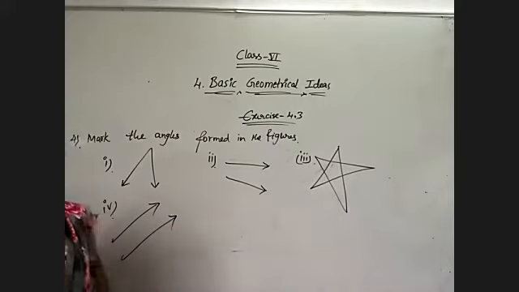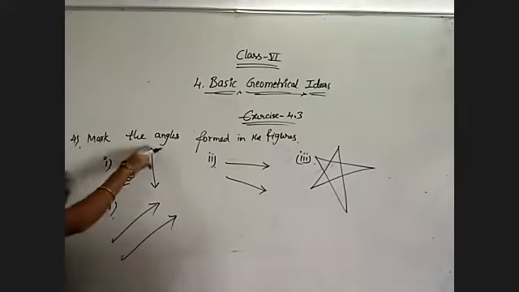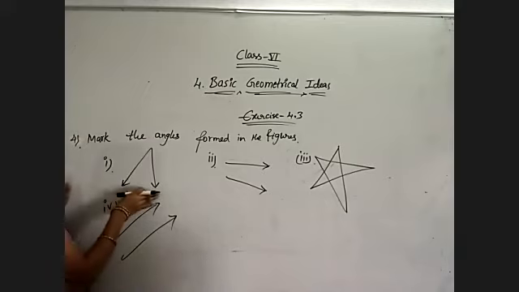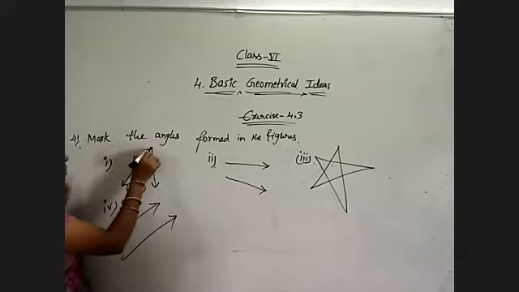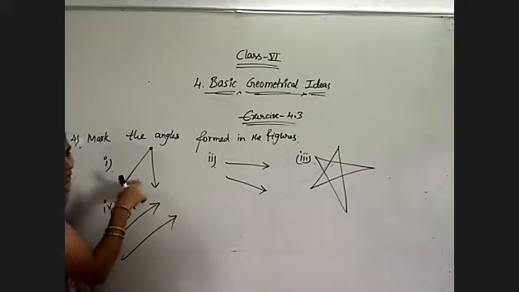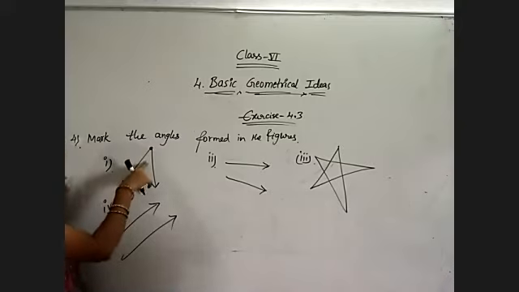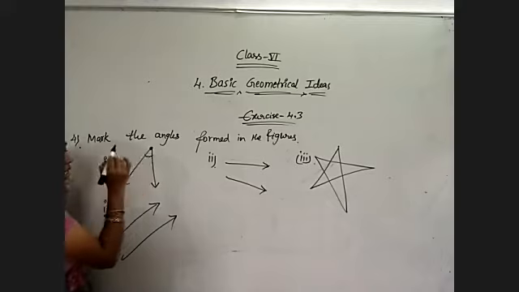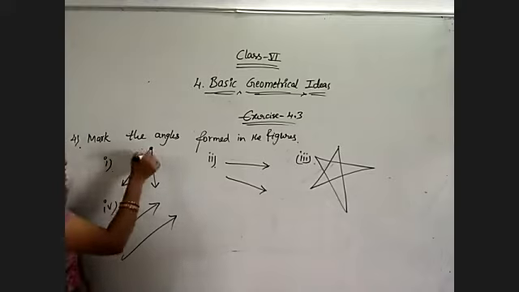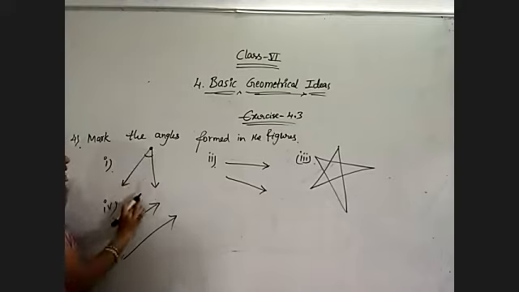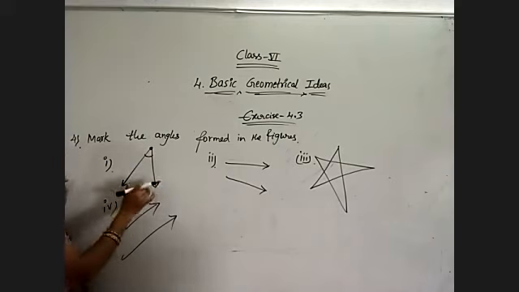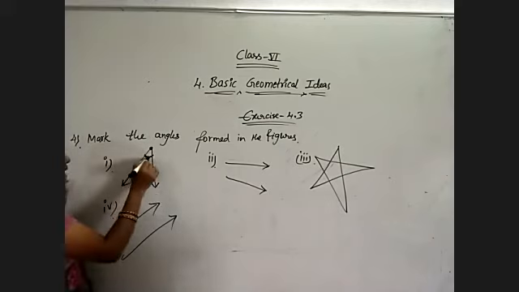Okay, observe these questions now. Figures. So my first figure is having the common point. Whenever I have the corners, then only I will get the angle. So here I am getting one angle and this side also, no problem. But just mark the angles, they said. So here this is the angle.